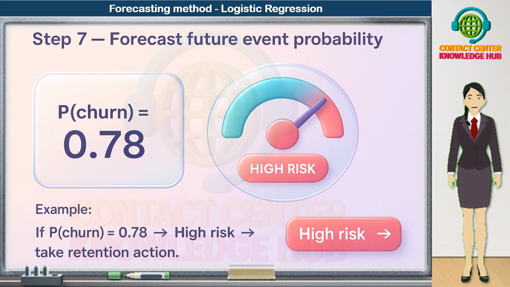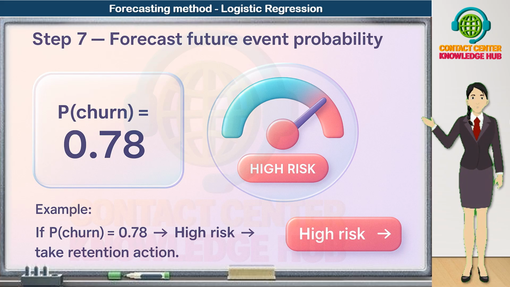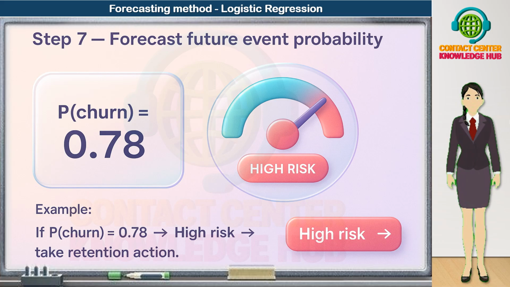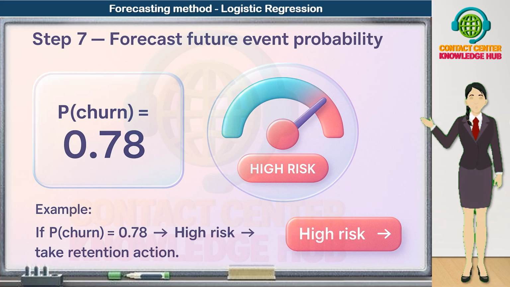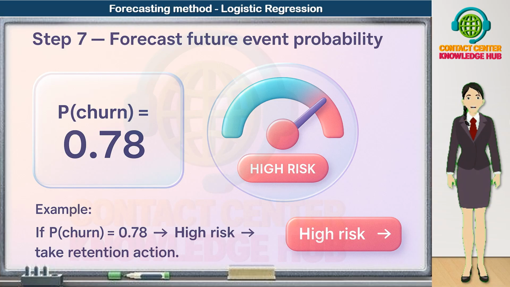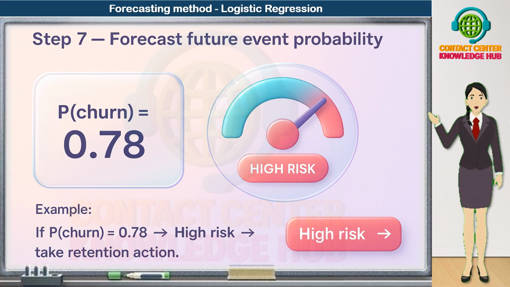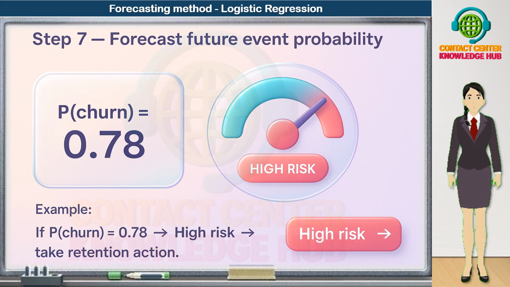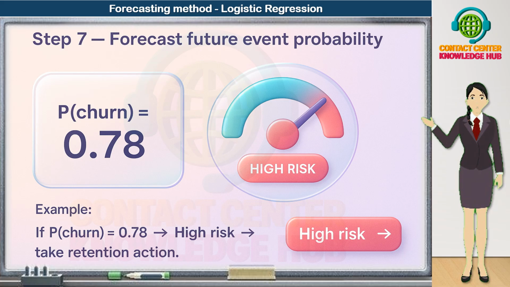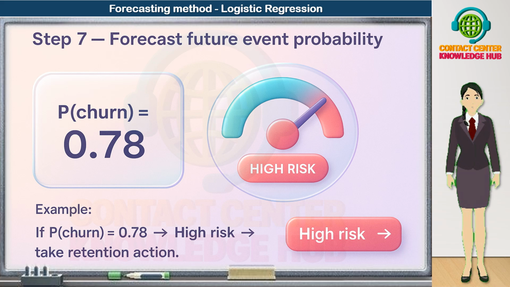Now we move to step 7, forecast future event probability. So far, we've used polynomial regression mainly for forecasting numeric outcomes like volume or AHT. But in many business cases, what we really want is a probability of an event. For example, probability of customer churn, probability of a payment default, probability of a complaint escalation, or probability of conversion in an outbound campaign. Here's how to think about it.